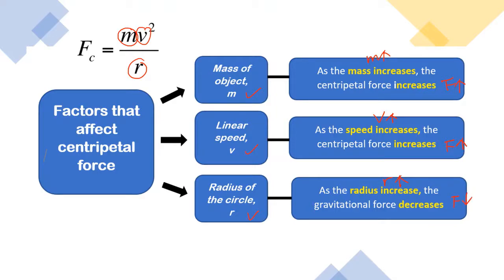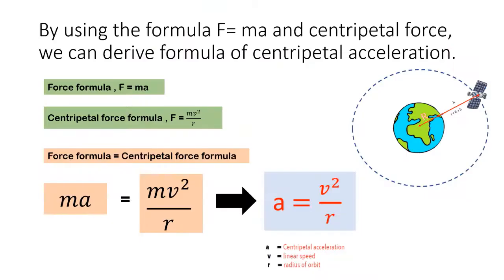By using the formula F equals ma and centripetal force, we can derive the formula of centripetal acceleration. We have ma equal to m times v squared over r, then we rearrange the formula, and we get a equal to v squared over r, where a is centripetal acceleration, v is the linear speed, and r is the radius of orbit.